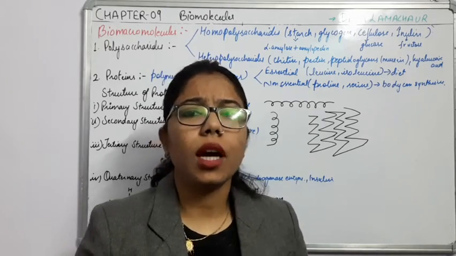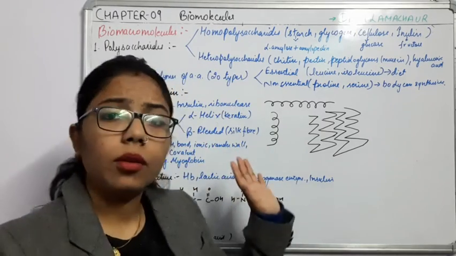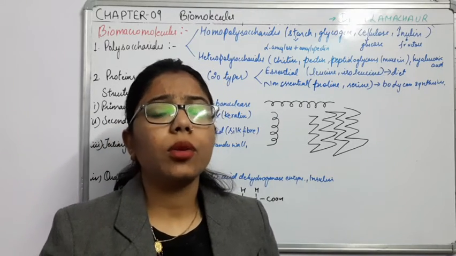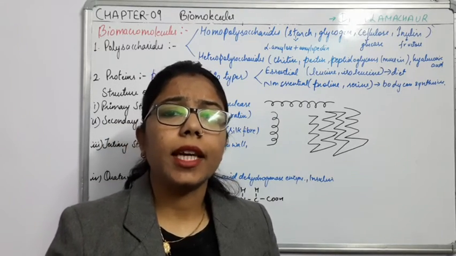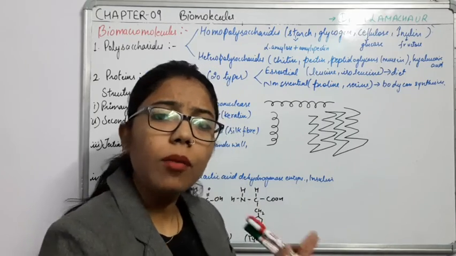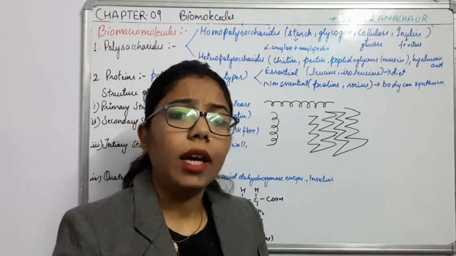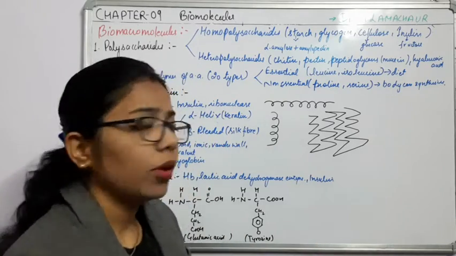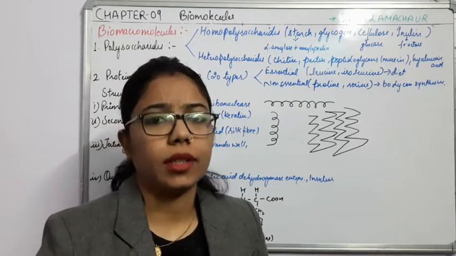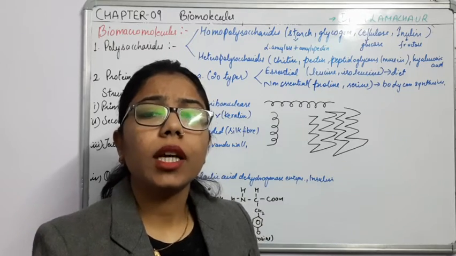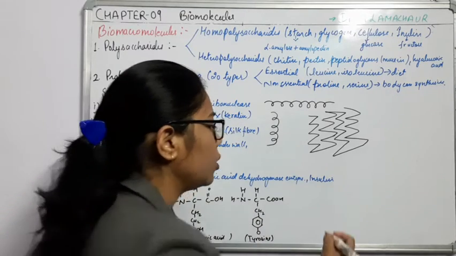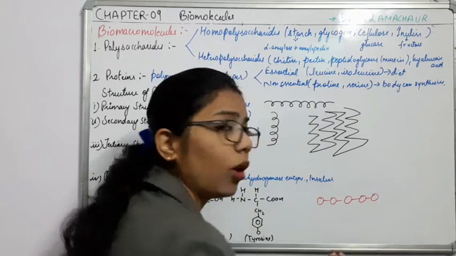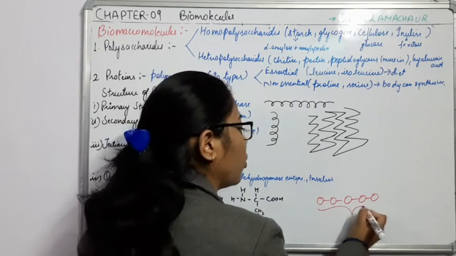So today we have to start the biomacromolecules. In the previous lecture I told you that these can be formed by the biomicromolecules. When the chains of biomicromolecules come together, for example amino acids and carbohydrates, those chains add together and form a whole chain.